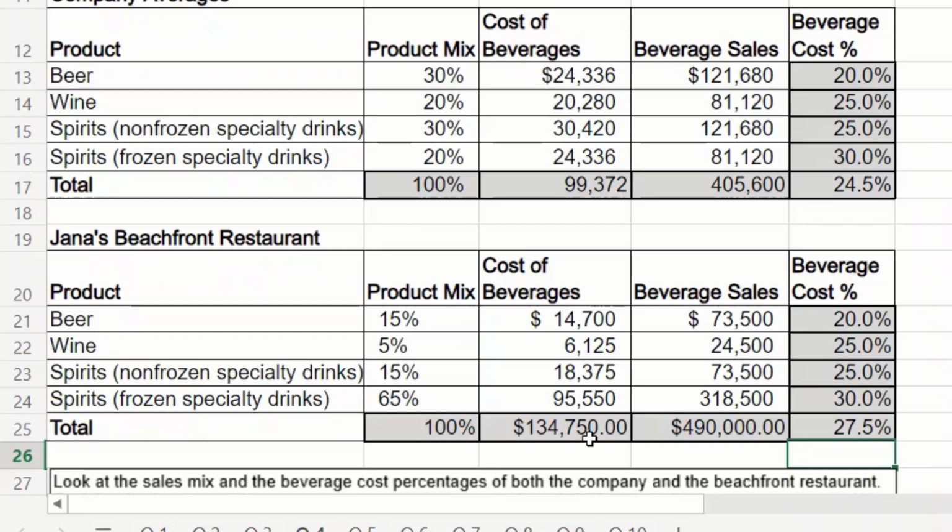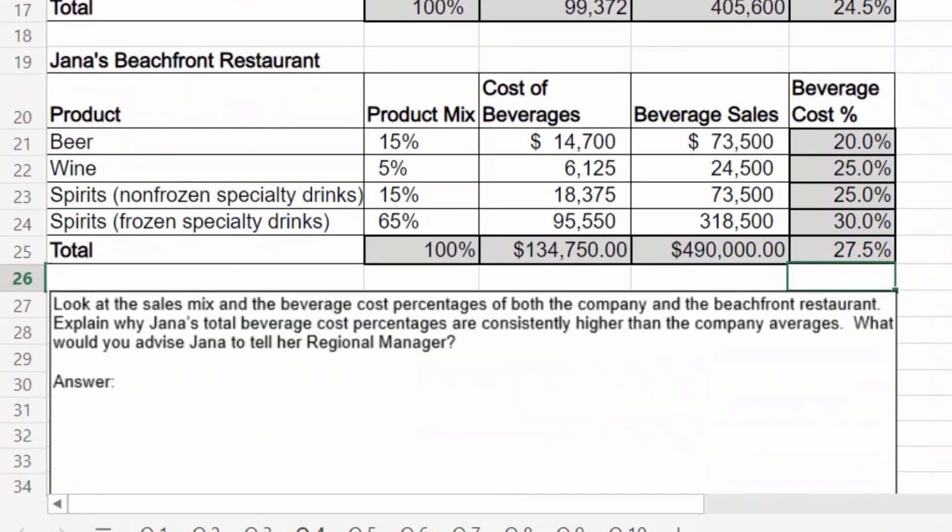this is what she wants to sell. She wants to sell those spirits, okay? Even though her percentage is higher, her money in the bank is a lot more than the regular average, and so she can definitely defend her regular cost. And if this is her constant menu mix, this should be her target. And if they open any other locations that are in the same situation as hers, that should be the target as well.